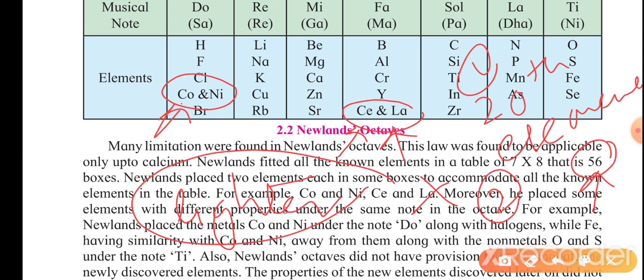Third, he didn't put any vacant space so that newer elements could be fitted in, so there is no place for newly discovered elements. Fourth, elements showing dissimilarities were also put in the same note. These are the drawbacks. To overcome all these drawbacks, a new theory came, which we will cover in the next period: Mendeleev's periodic table.